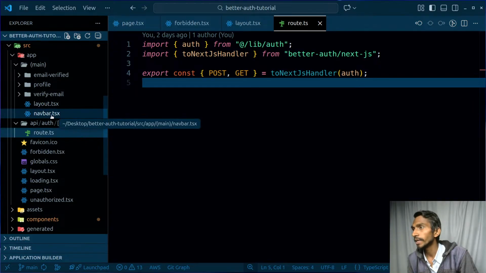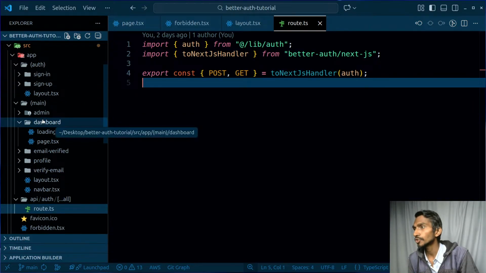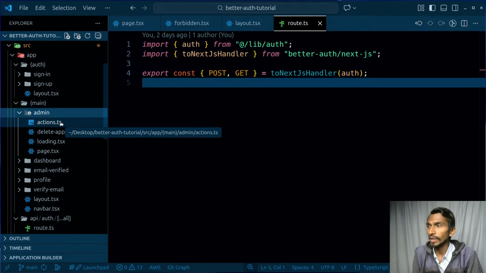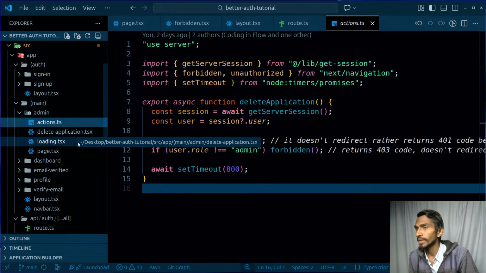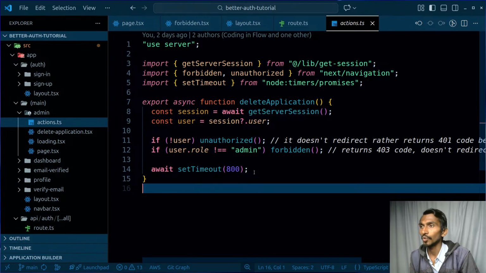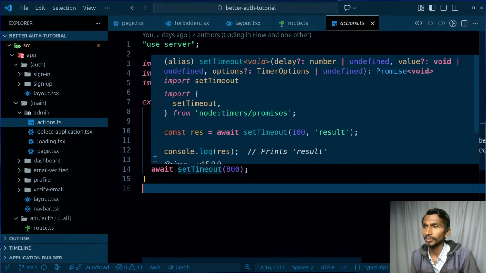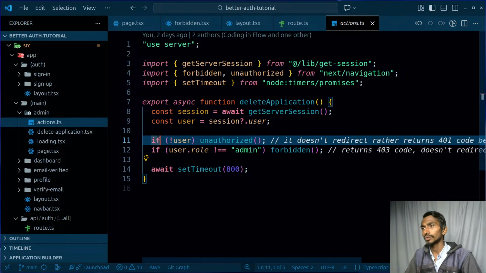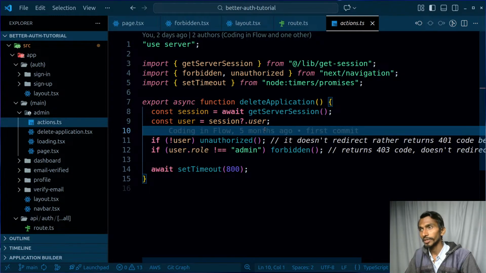And inside my main, let's talk about this. So first of all, I have this admin. Inside admin, if I need an action, I will be creating the actions then and there. And this is the action over here. What I'm doing, firstly, I'm simply awaiting, right? Oh, that seems strange. I'm awaiting directly, that's it. I should not be doing that anyway, so I will have to make it better.